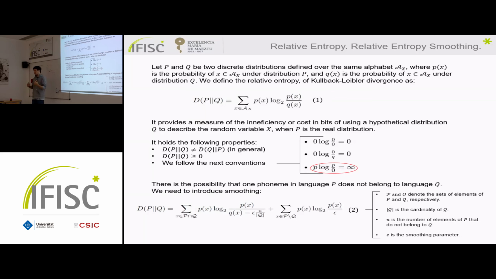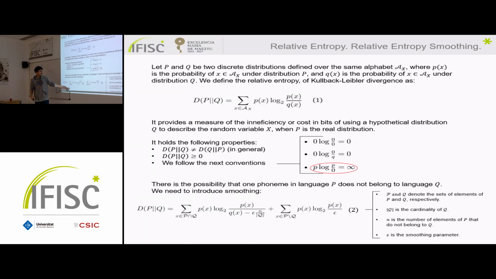As we are working with phonemes and they are not always in all the languages, we will have divergences. So to avoid this, we are introducing a smoothing parameter epsilon, and we are separating the contribution of the relative entropy for those elements that belong to both distributions and those that are only in the real distribution.